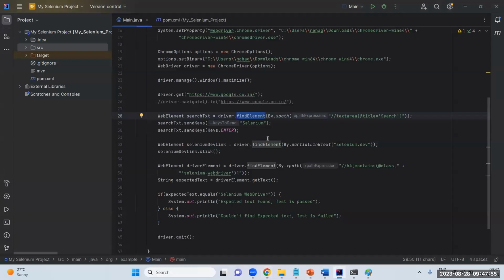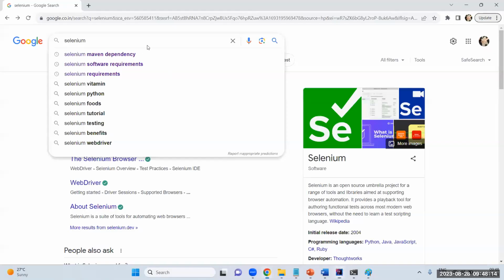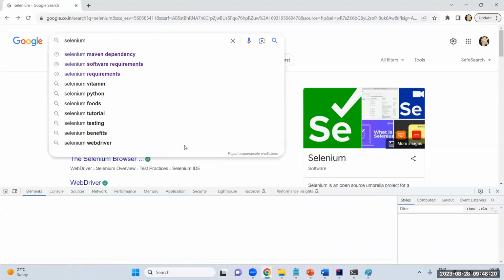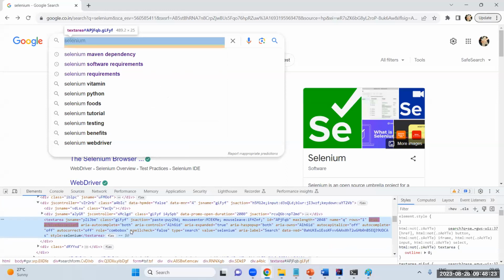So in order for my code to interact with the browser, it needs something, right? It cannot directly go there and enter the value wherever it wants. For that, we need these HTML tags. Whatever you are seeing here is a text area. How do you get this? Right click, you can click on inspect. Once you click on inspect, you will get this elements tab.